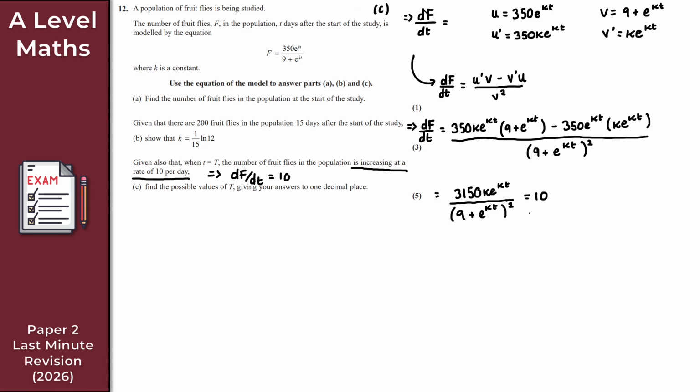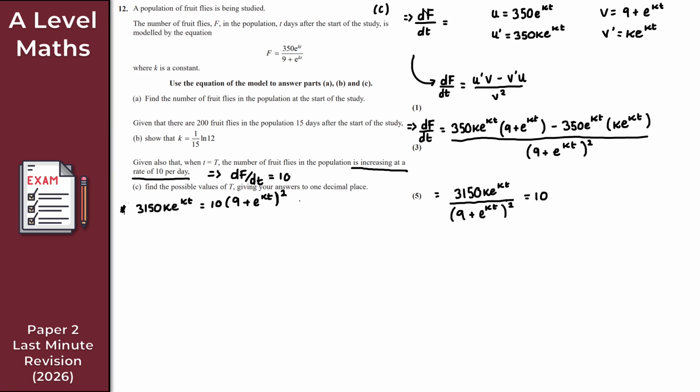Okay. Now, I don't like this fraction here. So what I'm going to do then is times both sides by the denominator. So let's just continue over here on the left-hand side because, like I said, we're going to need quite a bit of room here. So I get 3,150 ke to the kt, ke to the kt is equal to 10 lots then of (9 plus e to the kt) all squared.